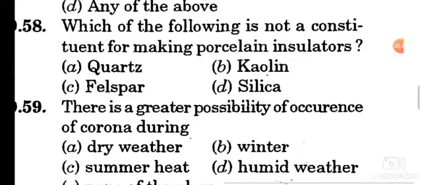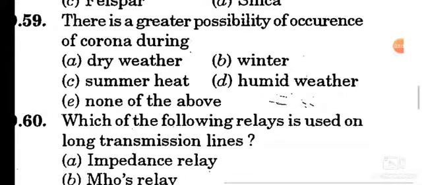Once again, which of the following is not a constituent for making porcelain insulators? Option D, silica. Question number 59. There is a greater possibility of occurrence of corona during humid weather. Option D is the correct answer.